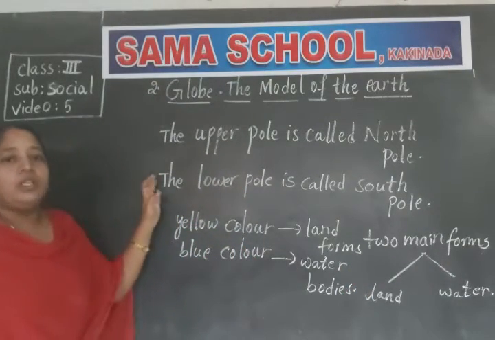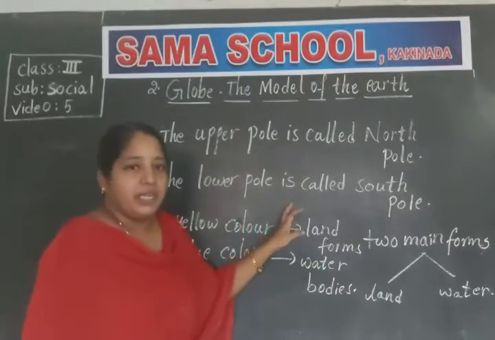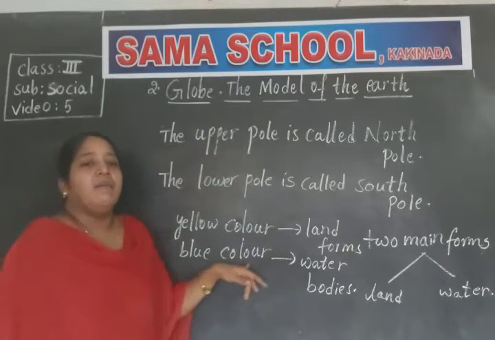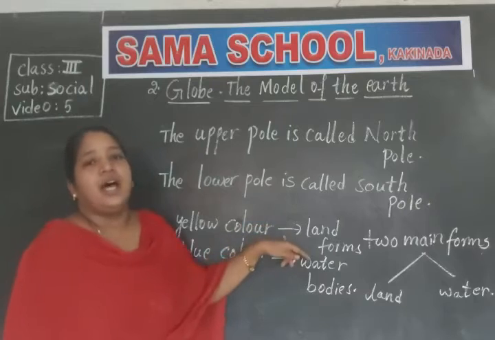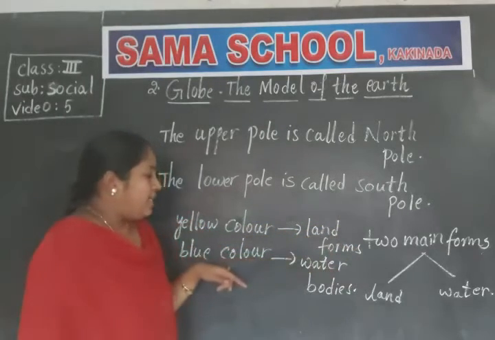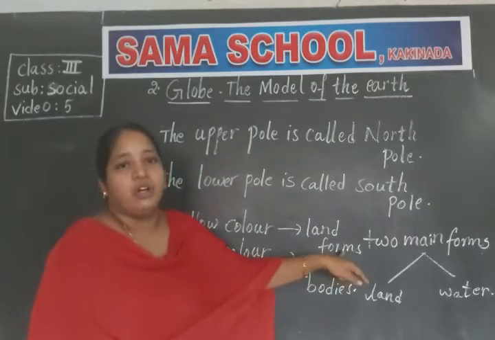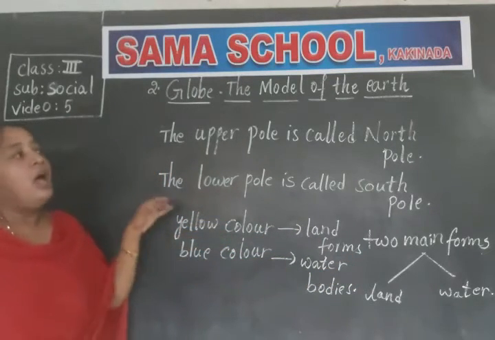Clear, children? What are the main two colors present on the globe? One is yellow color and the other one is blue color. And this yellow color indicates or shows the land forms. And this blue color shows the water bodies on the earth. Clear, children? These are the two main colors on the globe.